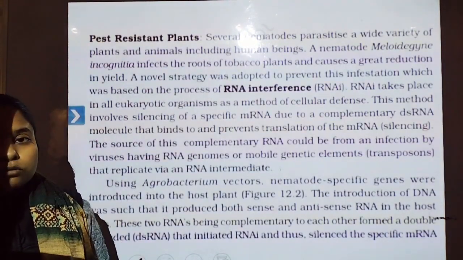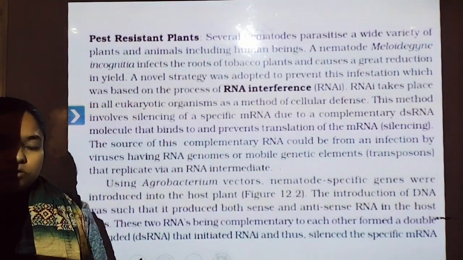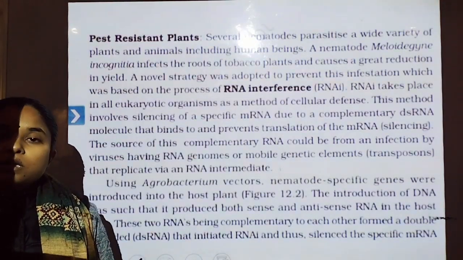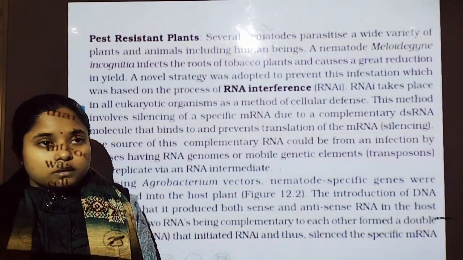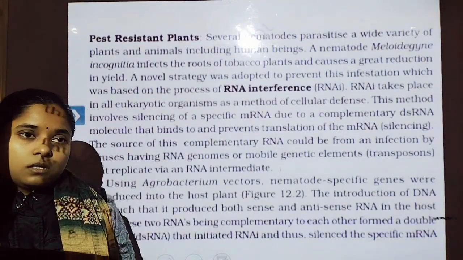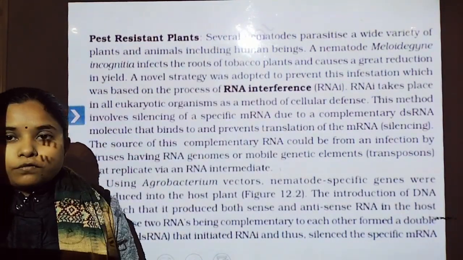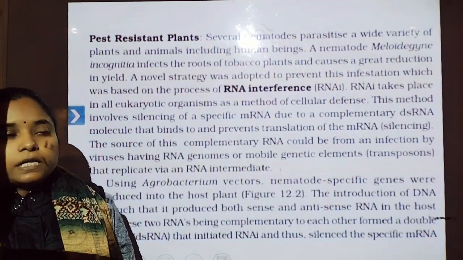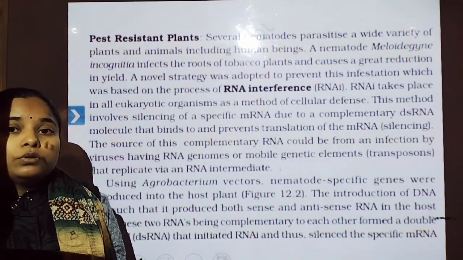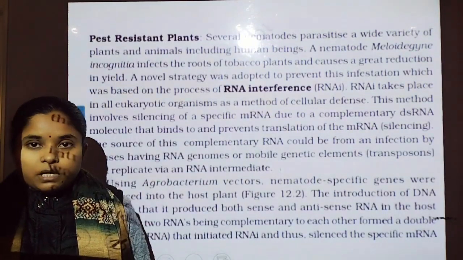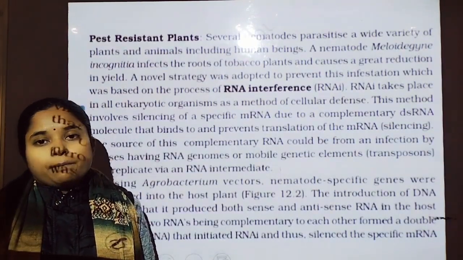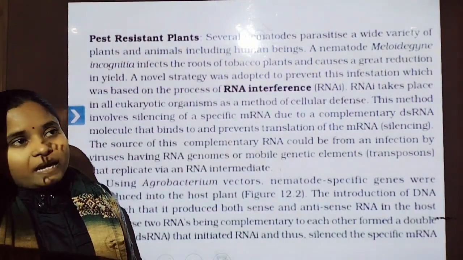Now, if we use the same phenomenon in reducing or preventing the growth of Meloidogyne incognita, we first introduce a DNA of Meloidogyne incognita into a plant cell, so that the plant cell synthesizes both strands of DNA, the template strand as well as the coding strand. Both undergo transcription to synthesize mRNA.